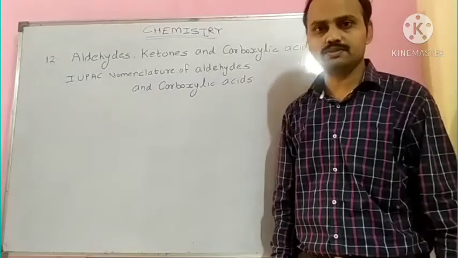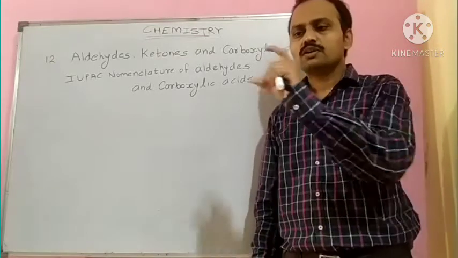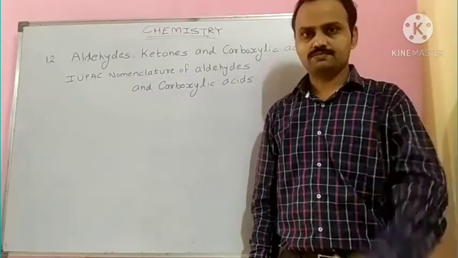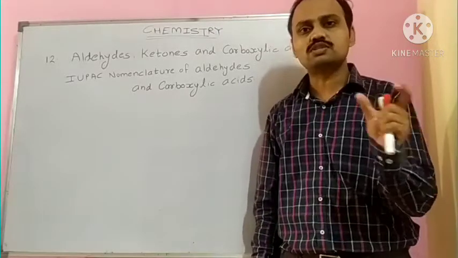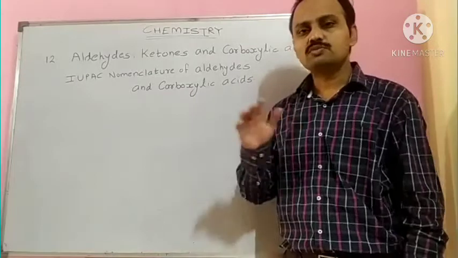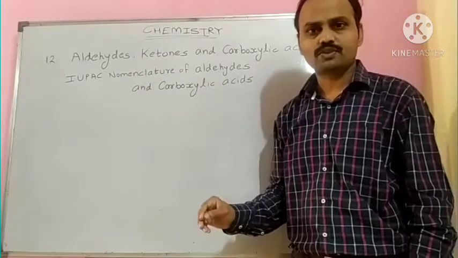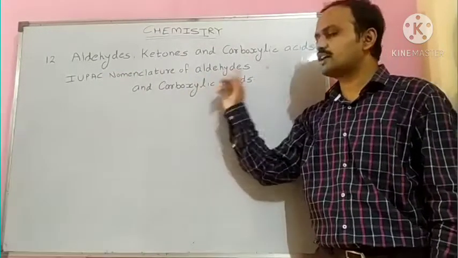For example, in the case of alcohols, in the parent alkane, E is replaced by OL, so the formula for names of alcohols is alkanol. Similarly, first we will see the rules for aldehydes and carboxylic acids.